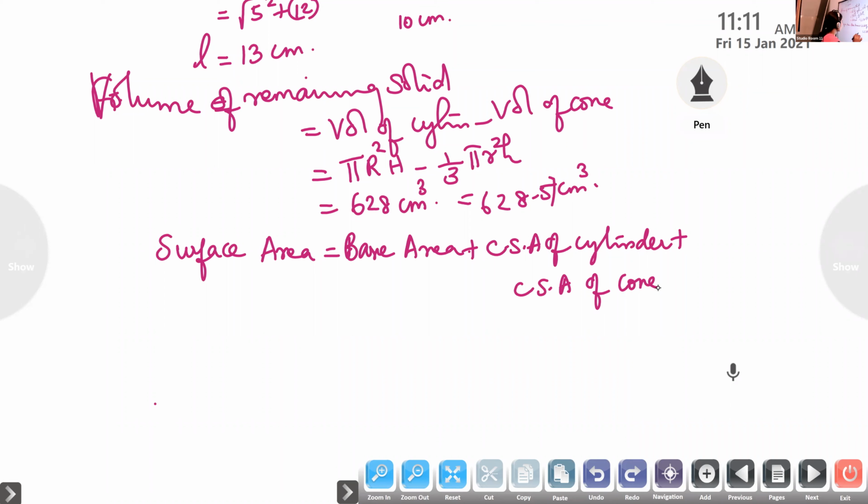What's the formula for base area? Base area is pi r square. CSA of a cylinder is 2 pi r h. CSA of a cone is pi r l. So apply the values. R is given, L we calculated, and the height of the cylinder is given. Substitute this and find the answer.